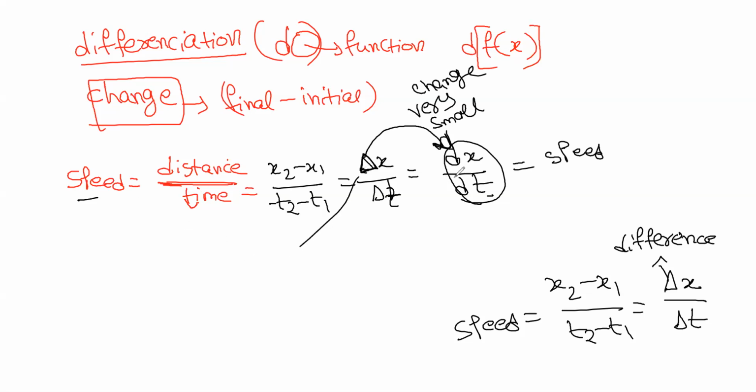So when you do the differentiation, this is called differentiation. Differentiation of what is this x? Displacement, right? Differentiation of x gives speed. If you are dealing with vectors, it is called velocity. Now, in the same way, if you do differentiation of velocity, what is the formula for velocity? Acceleration.